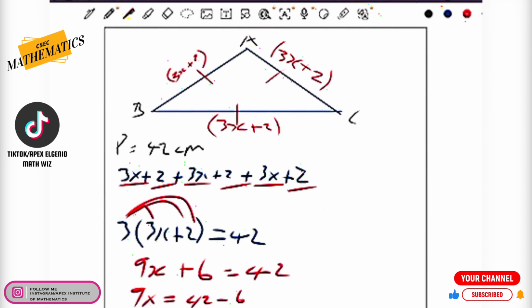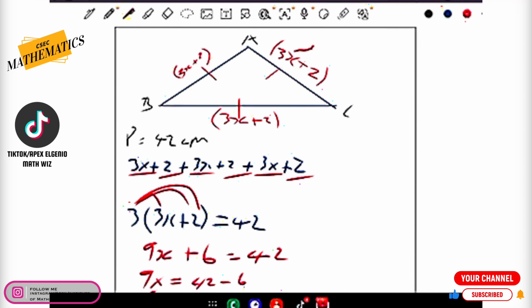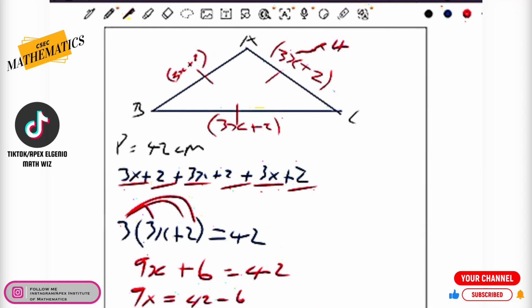Now, remember that we had to find x in order to find the length of the sides, because we can't find the area of the triangle you're looking for if we don't know the exact measurement of the sides. So since x is 4, one side is going to be 3 times 4 plus 2. So 3 fours is 12, and 12 plus 2 is 14. So each side of this triangle measures 14.